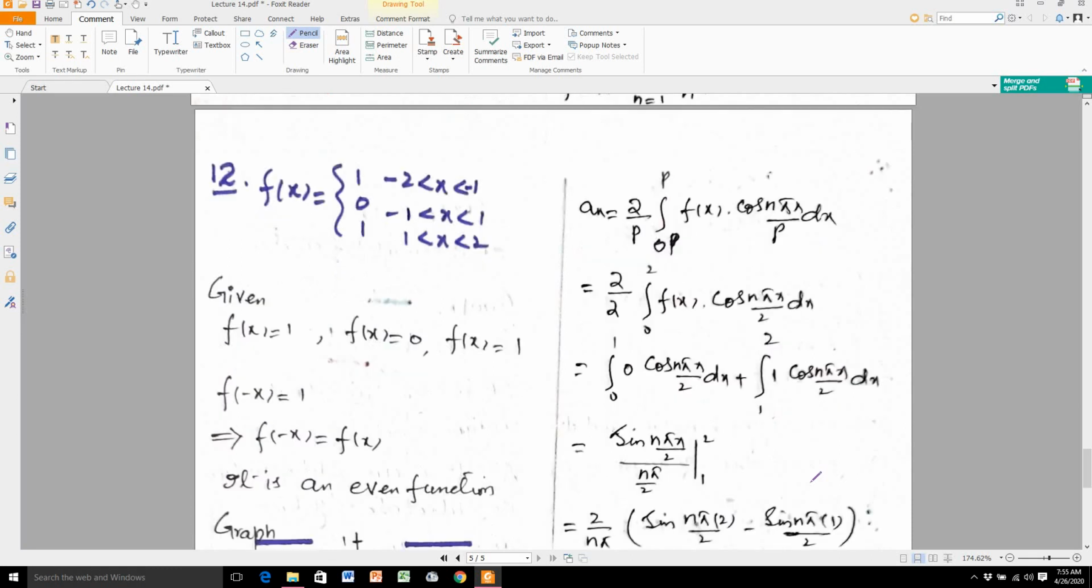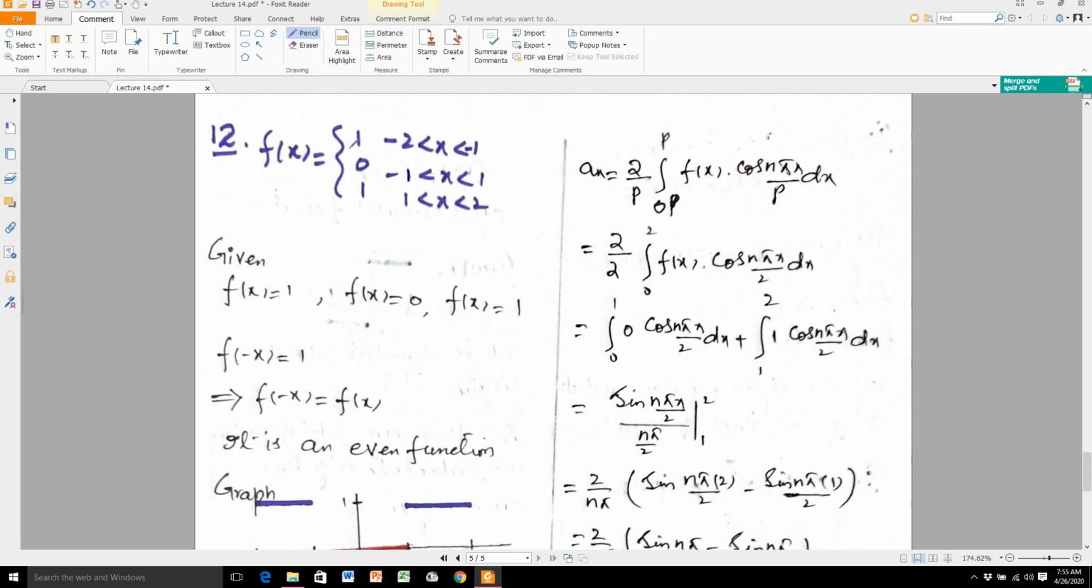Now we take another question, question number 12. Here the question is given: the value of the function is 1 in the interval from minus 2 to minus 1, the value of the function is 0 from minus 1 to 1, and the value of the function is 1 in the interval from 1 to 2. So I am writing here f of x is equal to 1, f of x is equal to 0, and f of x is equal to 1. I made a change here, set x equal to minus x, this is equal to 1, and you see here this 1 is equal to f of x.